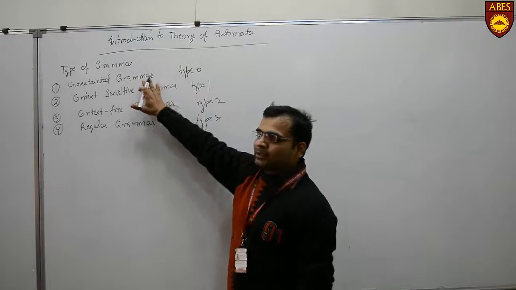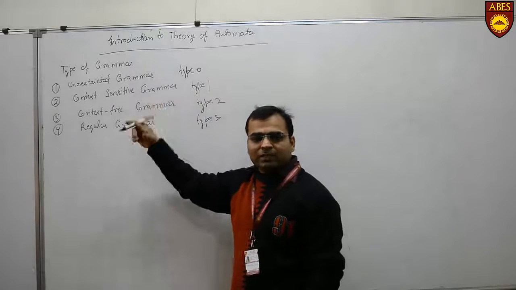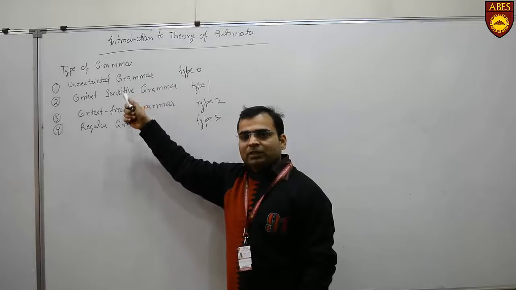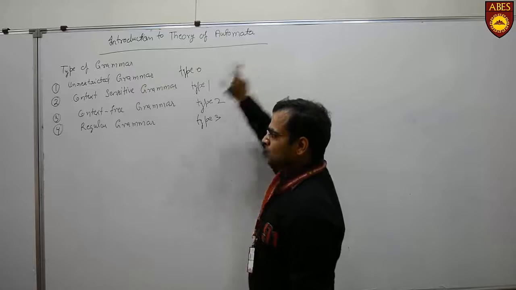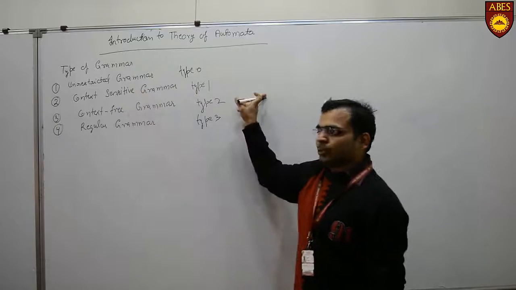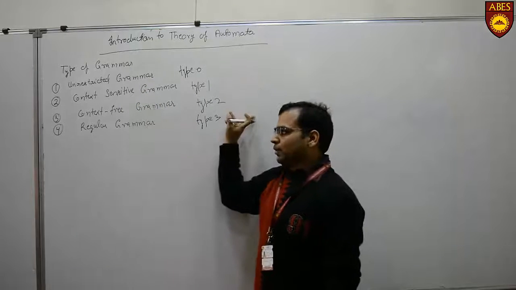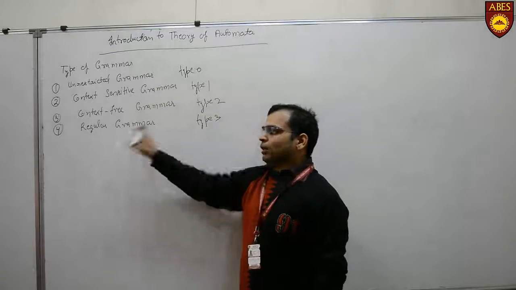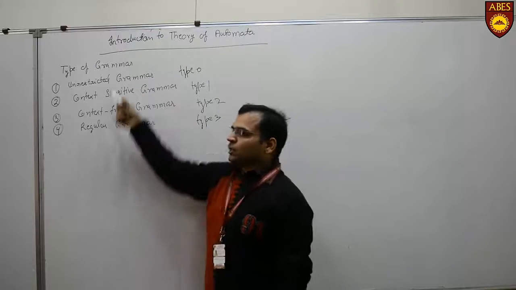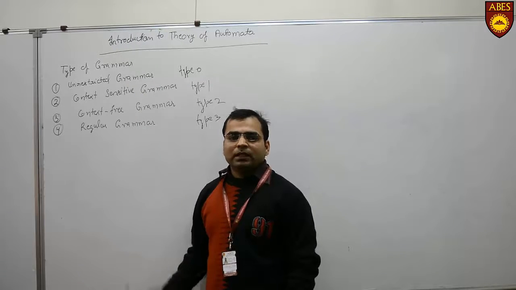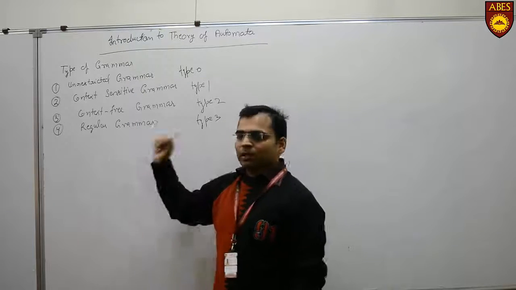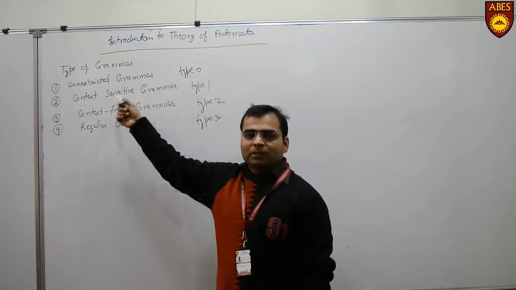And the formal languages that are generated by these grammars are respectively known as unrestricted languages, context sensitive languages, context free languages, and regular languages. Actually, that classification of grammar is based on the type of production rules that are possible in case of these grammars.